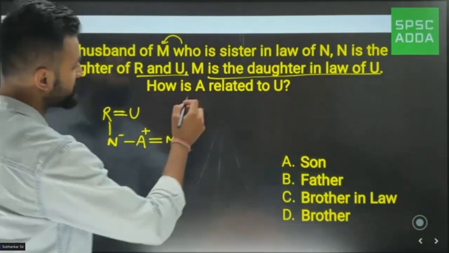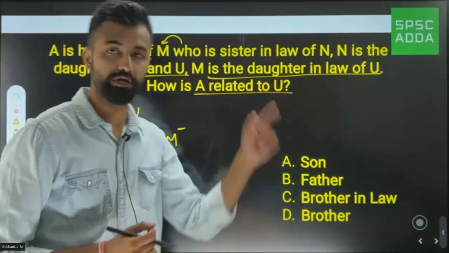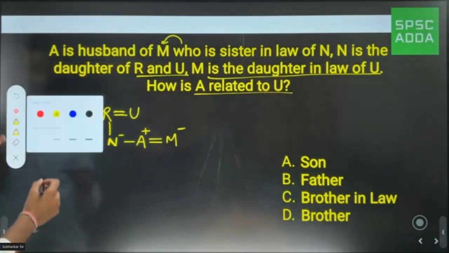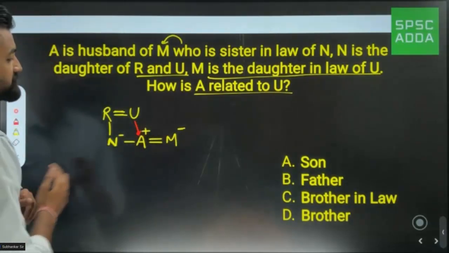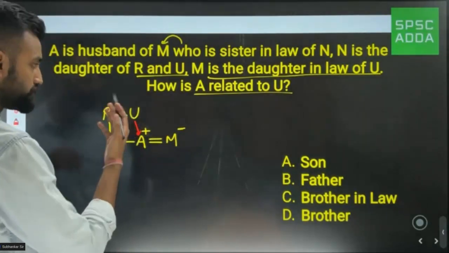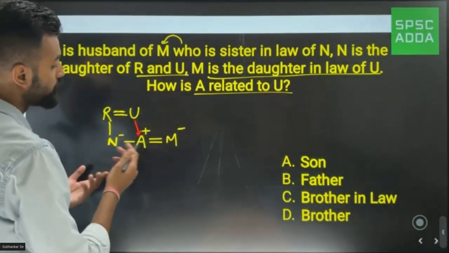Now, how is A related to you? Now you have to look from you to A. You have to look from you towards A. So when I look from you towards A, I'll be able to see you. I don't know the gender of you, but whoever you is, what will this you call A?